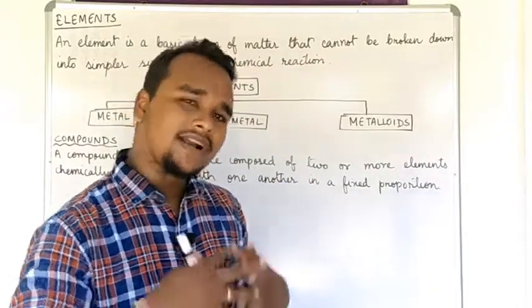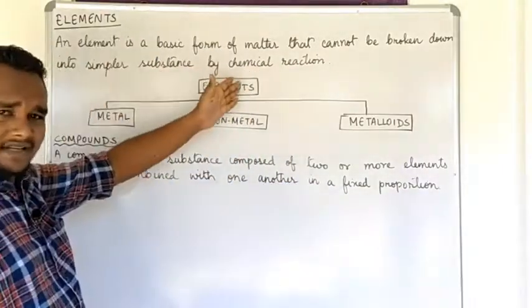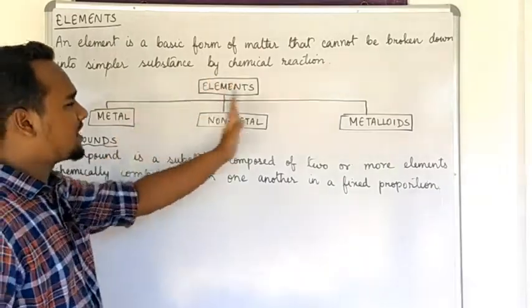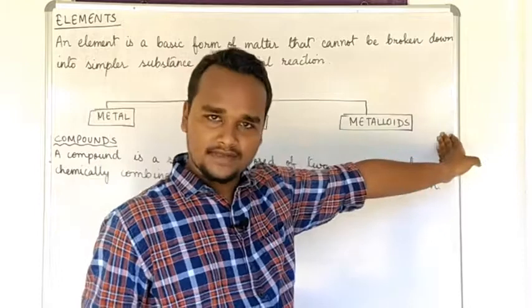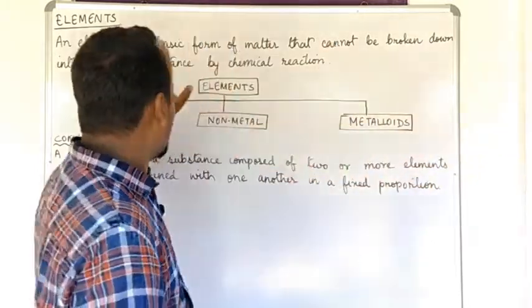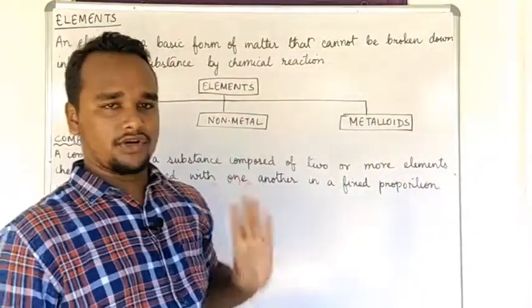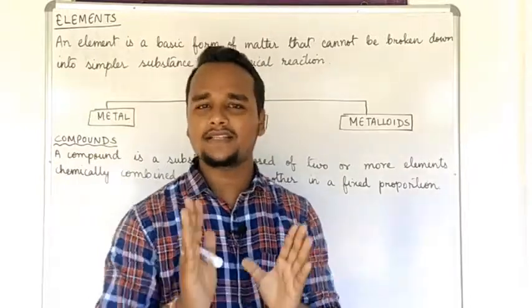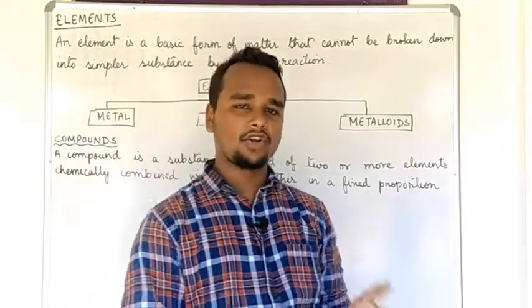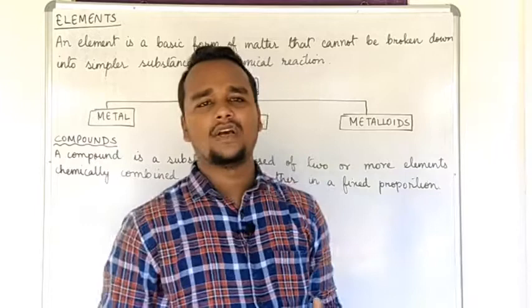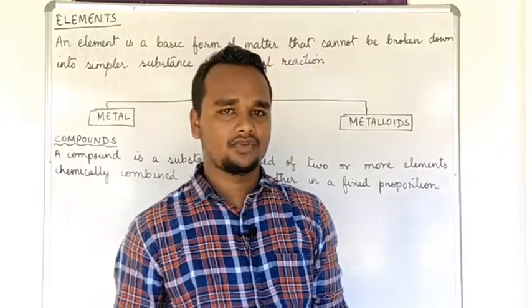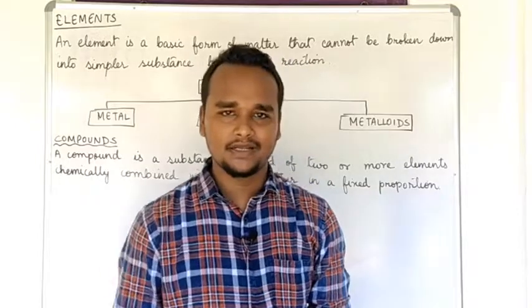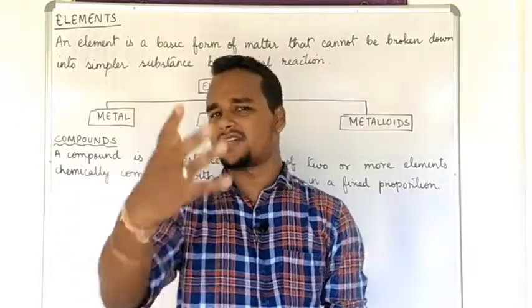Clear? Further on, elements are divided into three categories: metal, non-metal, and metalloids. Okay? Let us understand this metal, non-metal, and metalloids with the help of their properties. Which elements can be categorized as a metal? To categorize any element as a metal, they have some properties. Let us understand their physical properties.